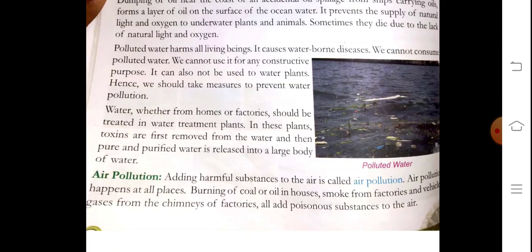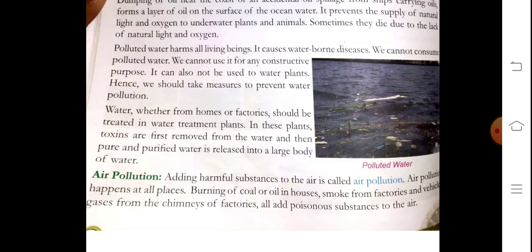Polluted water harms all living beings. It causes waterborne diseases. We cannot consume polluted water. We cannot use it for many constructive purposes also. It can also not be used to water plants. Hence we should take measures to prevent water pollution.